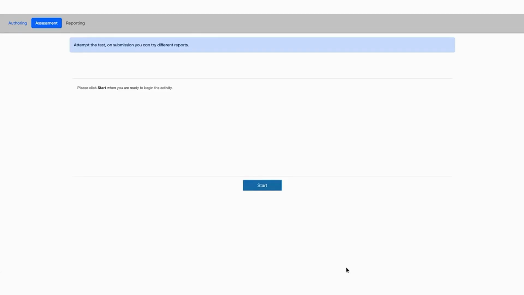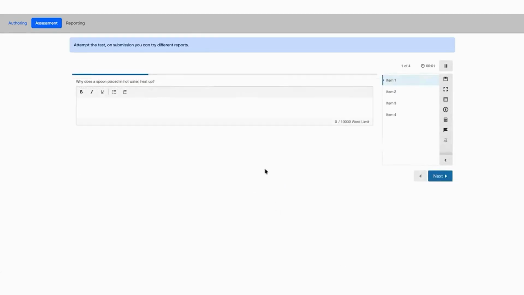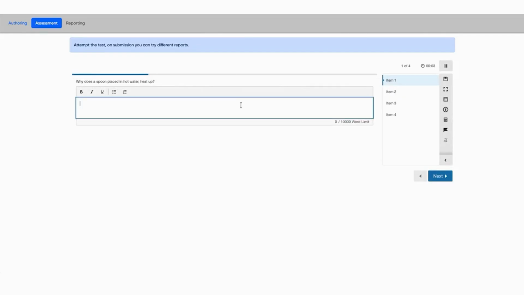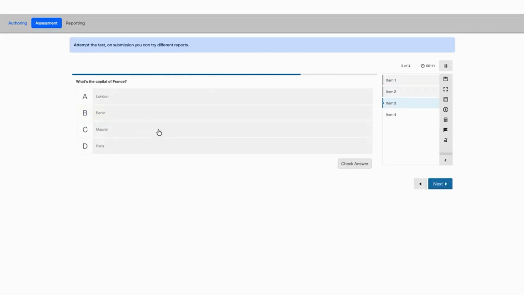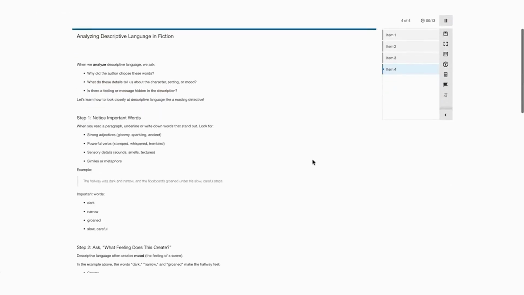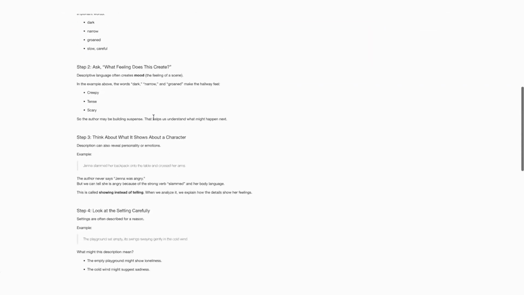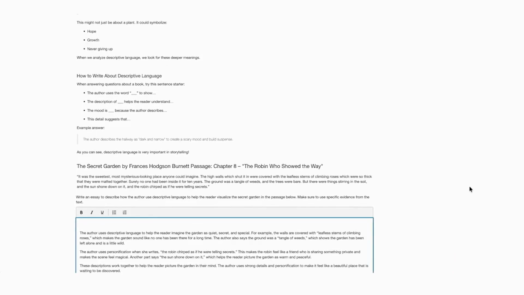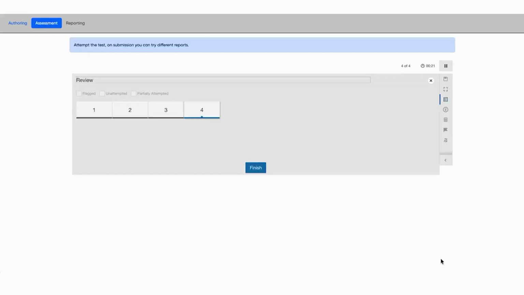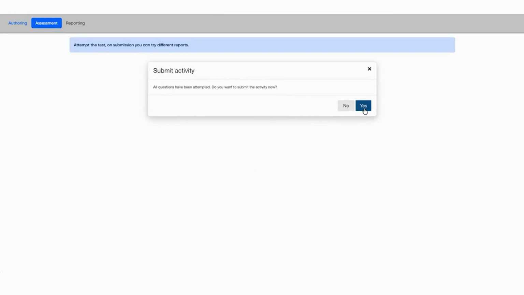Okay, so now here I am as the learner taking my activity. I'm going to click start. Now we have a few examples of questions in here just to show how this can integrate into a larger activity. Let's say next, answer and answer. All right, and here's our question we've been working on. So the learner reads the article. I'm going to put in my answer, and we're going to say submit. Let's finish and submit the assignment. Perfect.